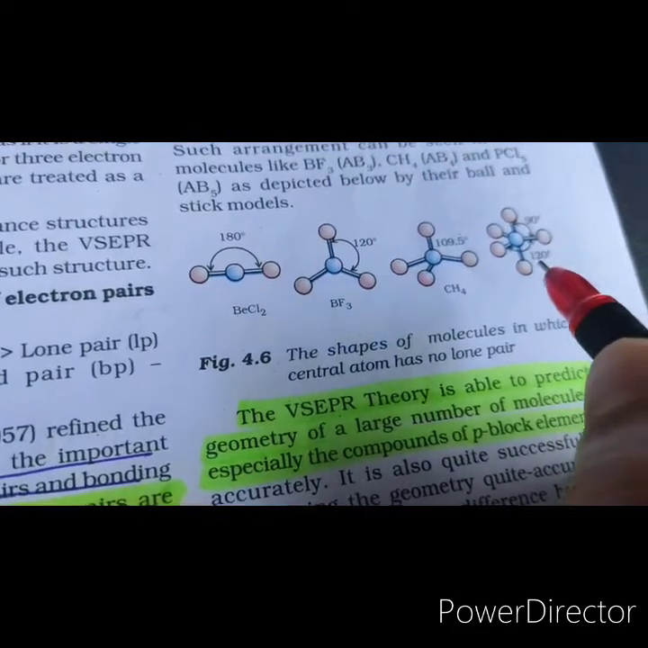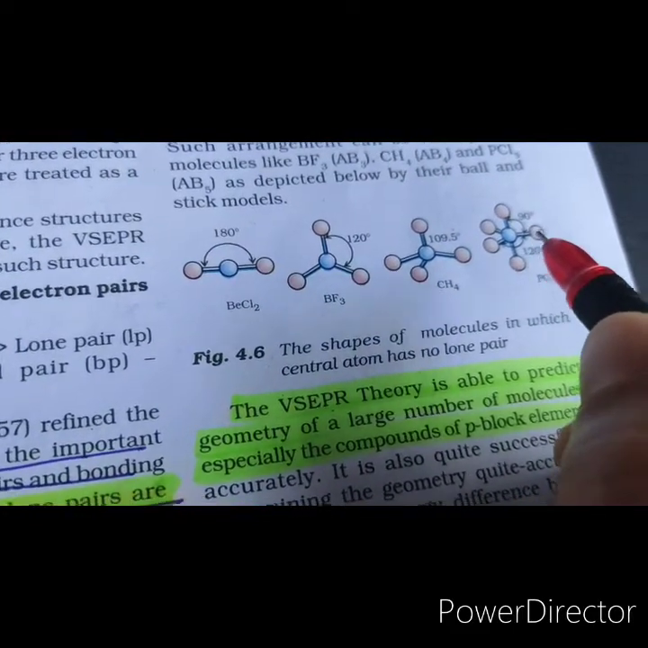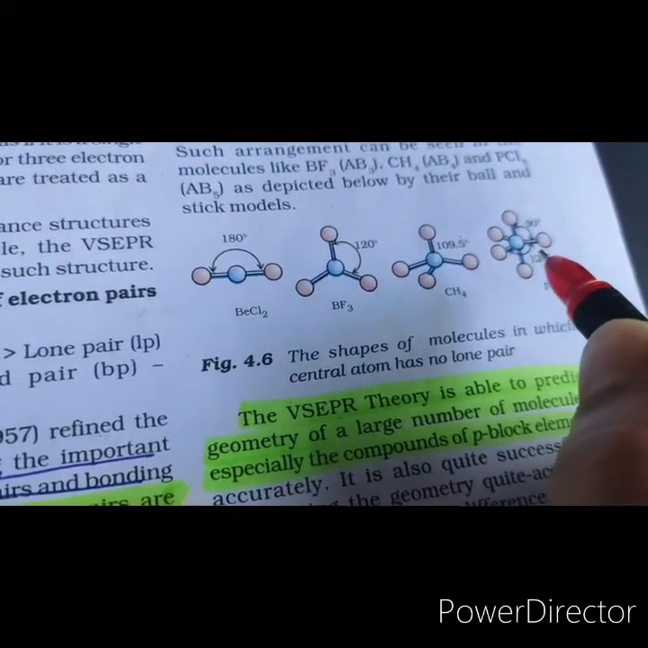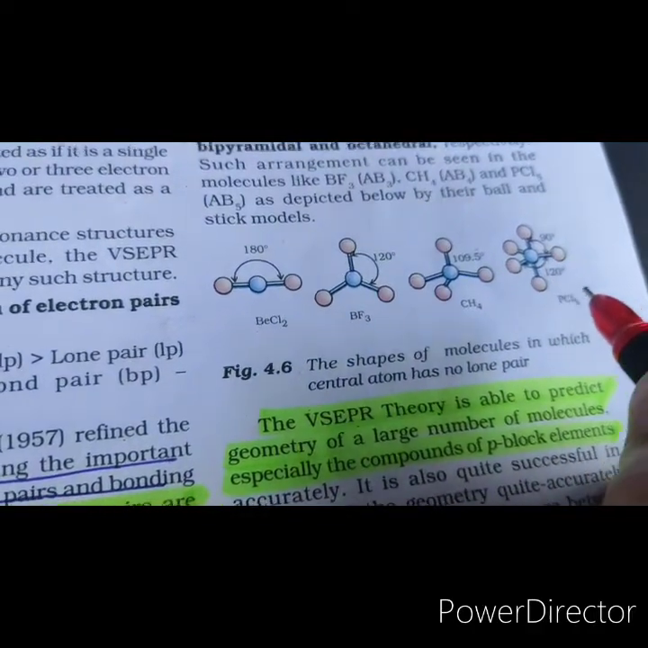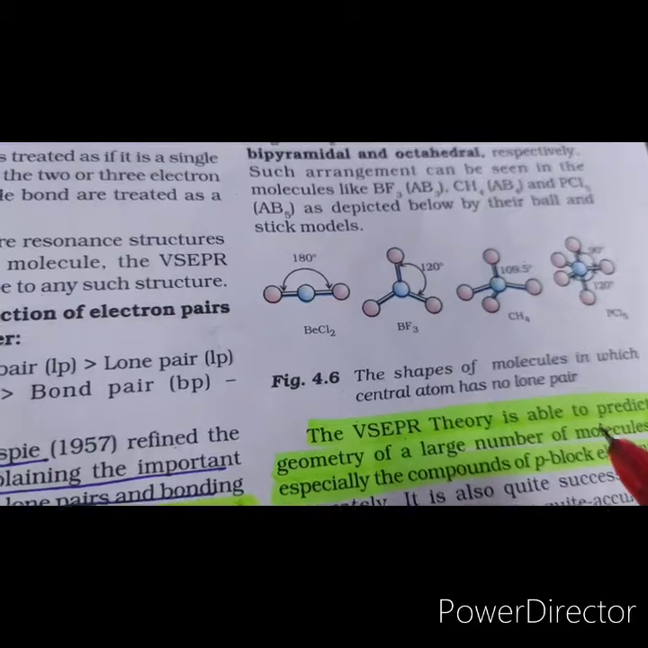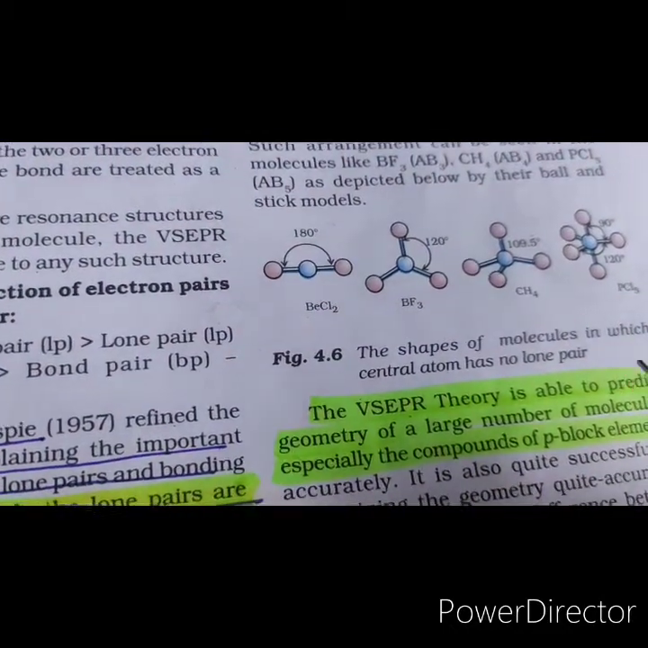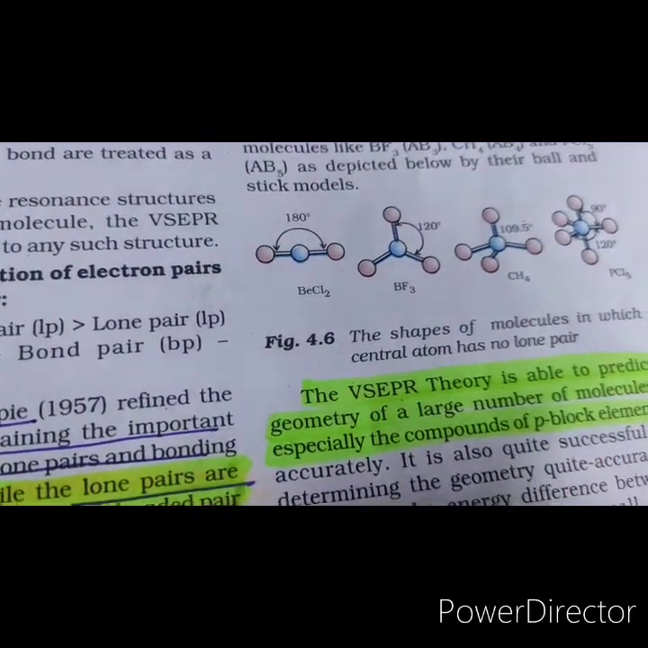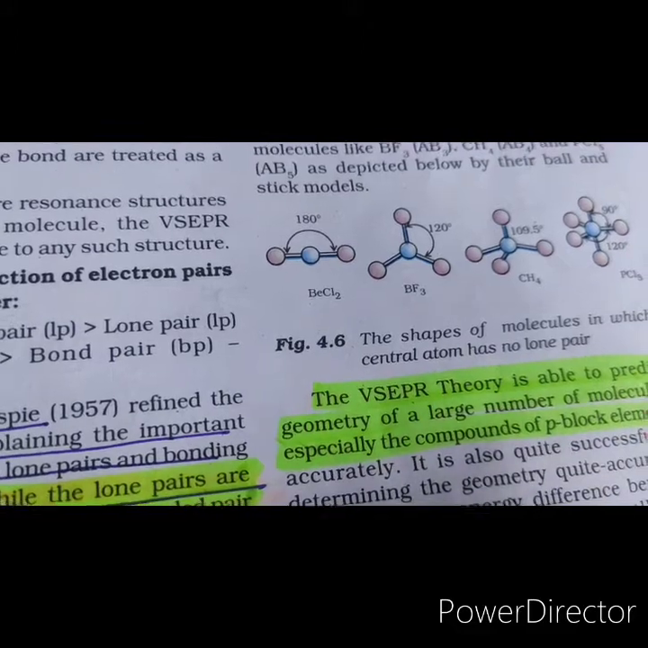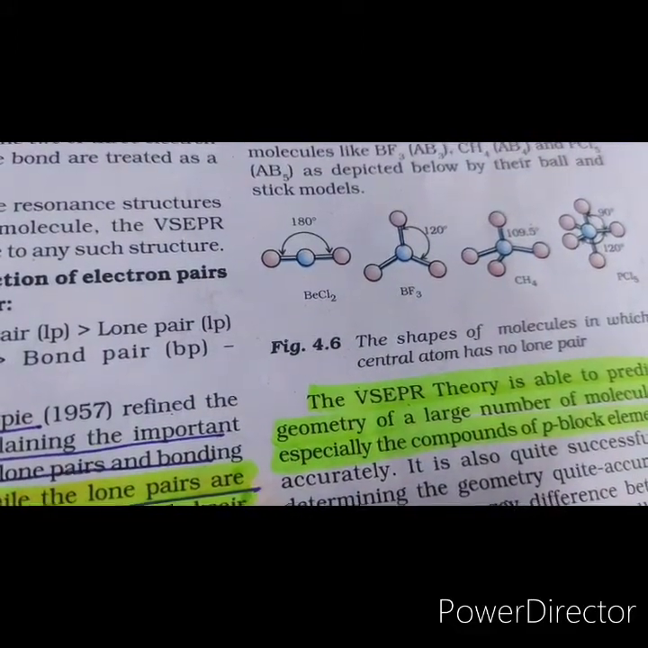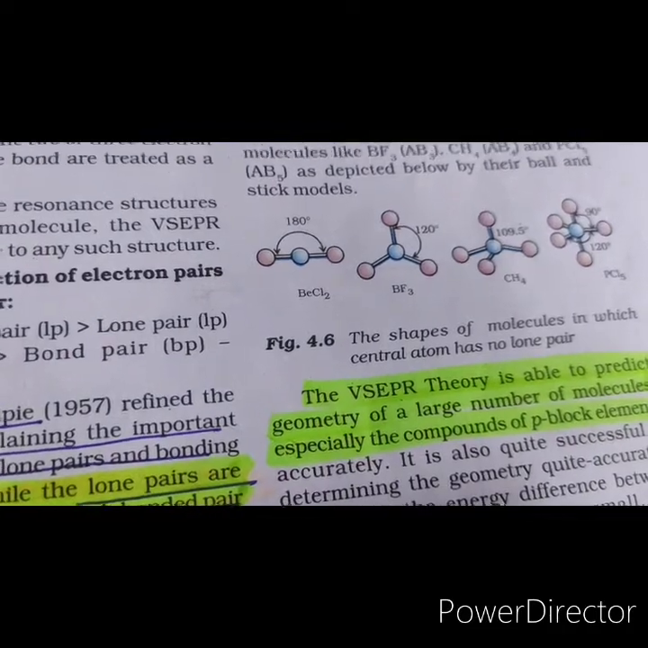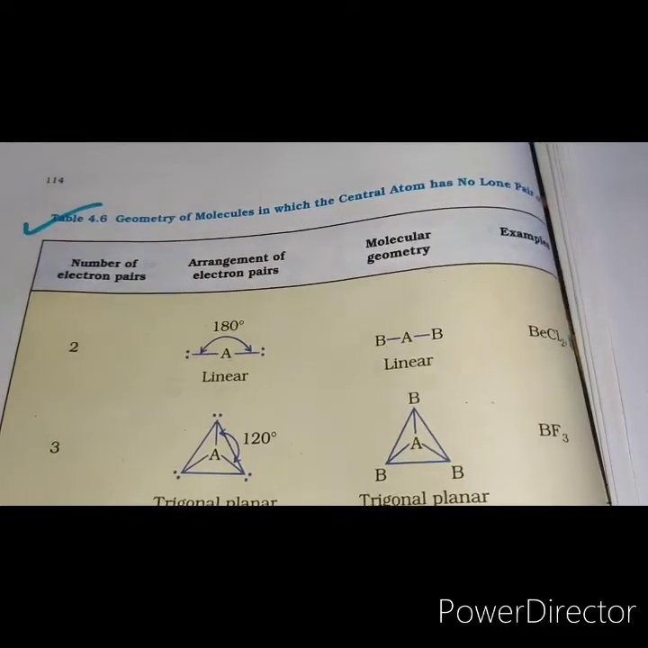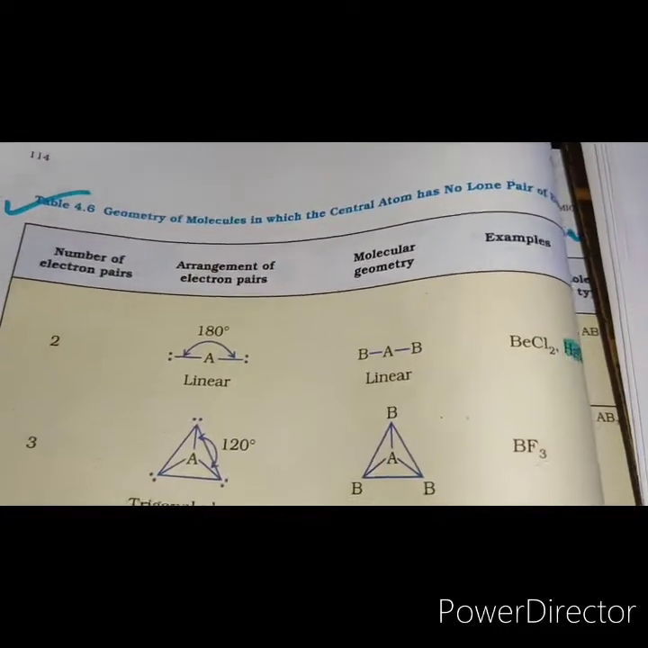In trigonal bipyramidal, there are two types of positions: equatorial positions and axial positions, with equatorial and axial angles. We will discuss this in detail. One more thing to remember regarding the VSEPR theory is that there is no distinction made between s and p electrons. We only talk about valence electrons, so we take only the number of electron pairs present in the valence shell of the central atom. Let's now discuss the geometry of molecules in which the central atom has no lone pair of electrons.